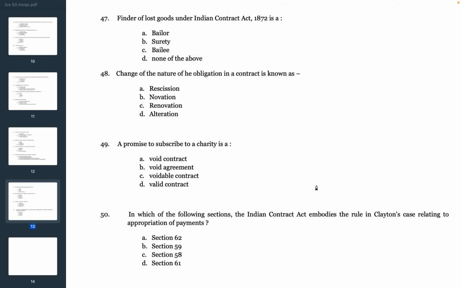Next question. Finder of lost goods under Indian Contract Act 1872 is A. Bailor, B. Surety, C. Bailee, D. None of the above. The answer is C. Bailee.